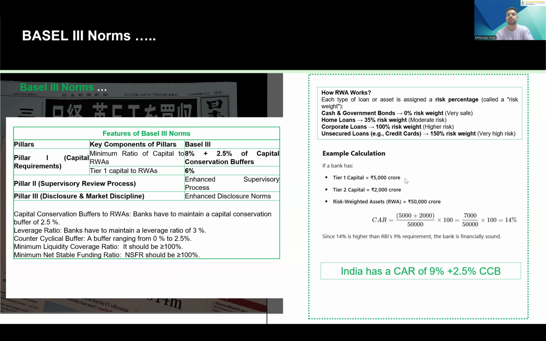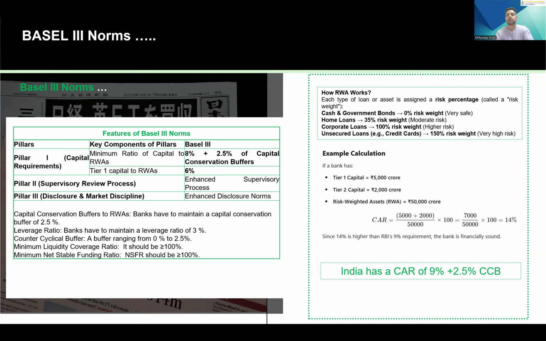Now, how do risk-weighted assets work? Basically, whenever a loan or asset is given, it is assigned a particular risk percentage weight. Let's say in the case of cash and government bonds, it is assigned a very low weight because it's risk-free. For home loans, it's a 35% risk weight. For corporate loans, it's a 100% risk weight. And for unsecured loans, it's a 150% risk weight.